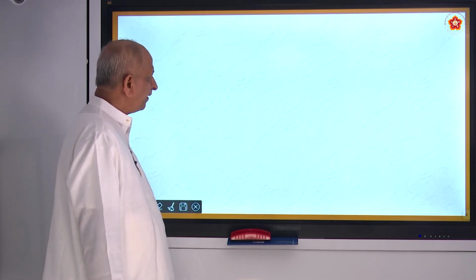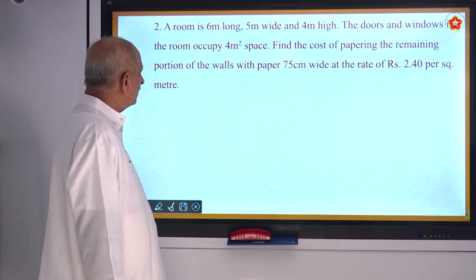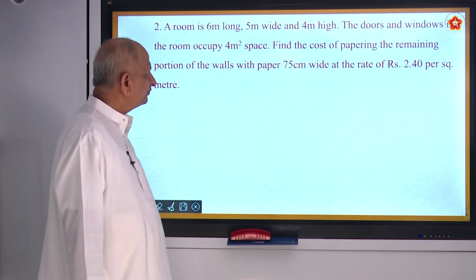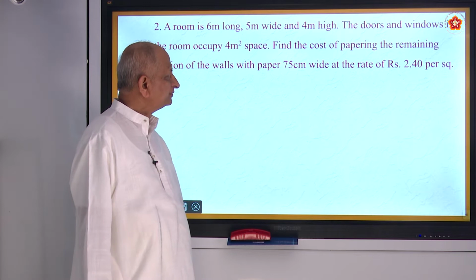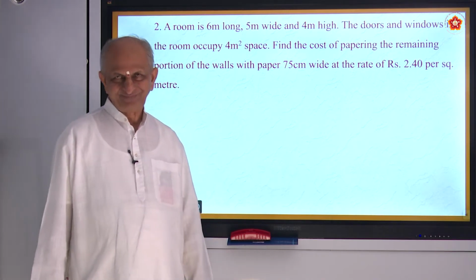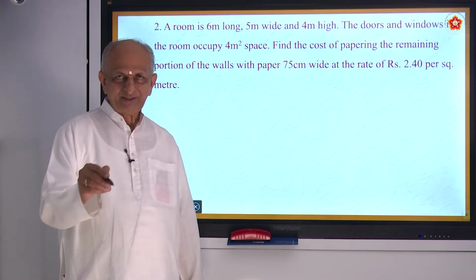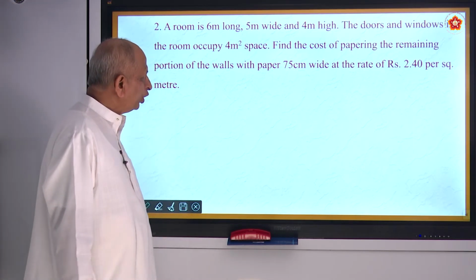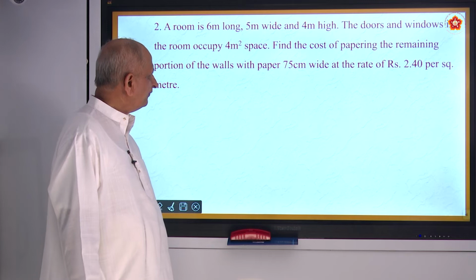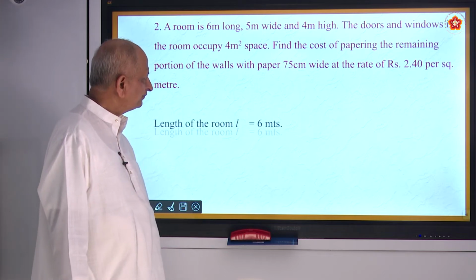Okay, next problem. A room is 6 meters long, 5 meters wide and 4 meters high. When you think of a room, it will have length, breadth and height. The doors and windows in the room occupy 4 square meters of space.